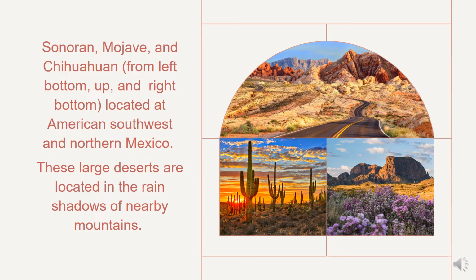The three major desert regions of North America, the Sonoran, Mojave, and Chihuahuan, are all in the American Southwest and northern Mexico. These large deserts are located in the rain shadows of nearby mountains. The mountains block precipitation and accelerate the movement of hot, dry wind over these regions.